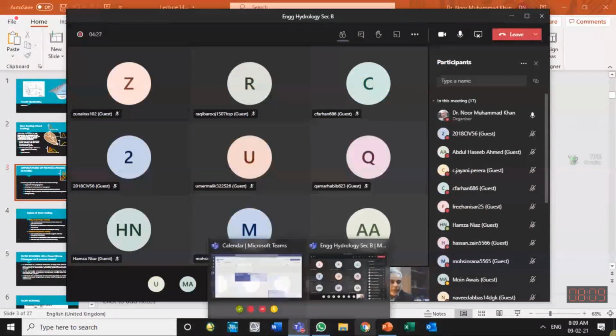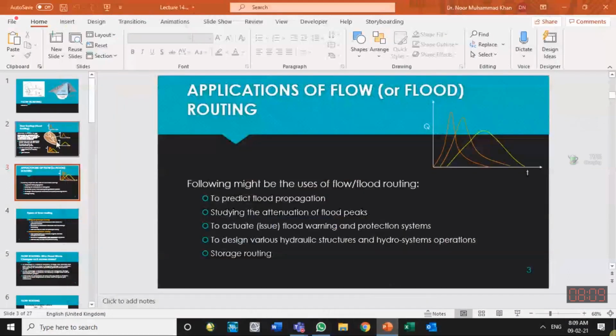So routing is the process of transformation or changing a hydrograph at one location into a hydrograph at another location on the downstream side in the same channel. And why do we have to do it? Why do we need some method of transformation? Why not just copy the same hydrograph to the downstream location? Because the flow is the same, because the same water has to pass through some location downstream.